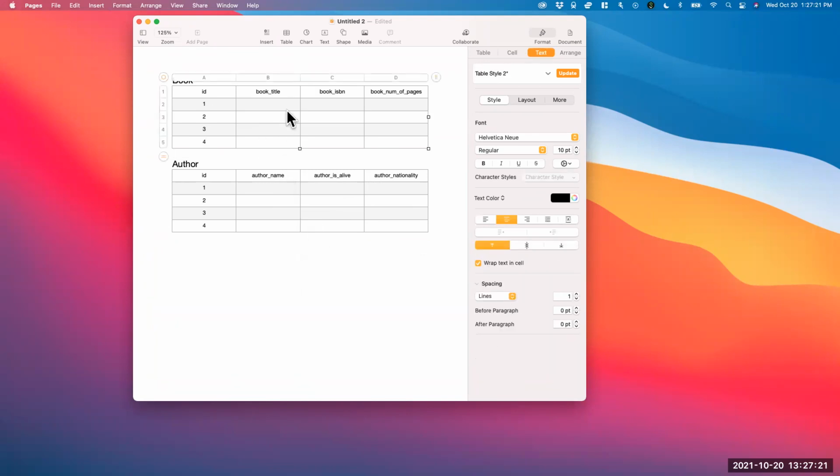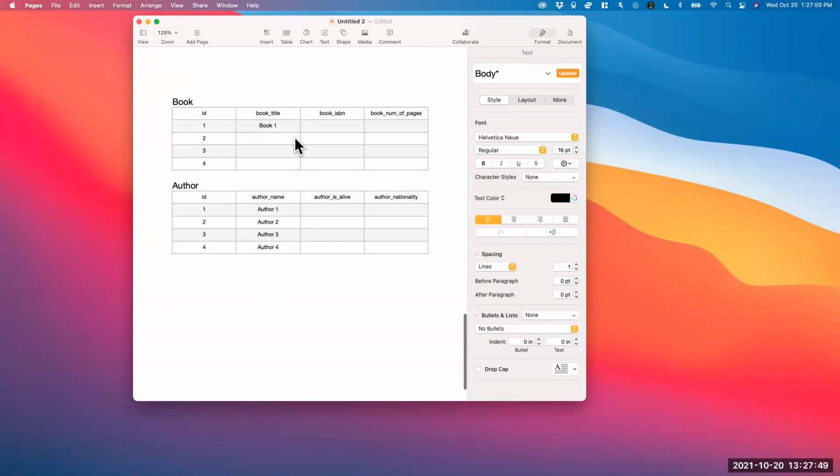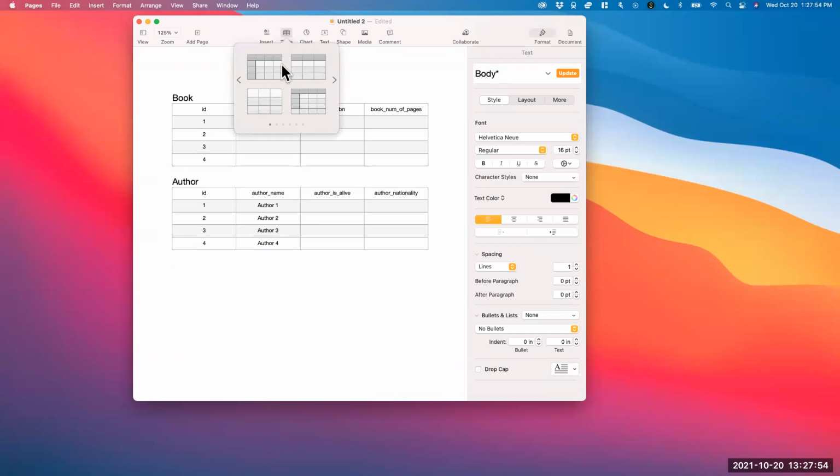Now, let's say a book has been authored by, let's say this book, I'm going to just give it book one. Let's say book one has been authored by these two authors. Let's say author one, and here we have author two, and we have author three and author four. So for you to create this many-to-many relationship, you have to have another table.